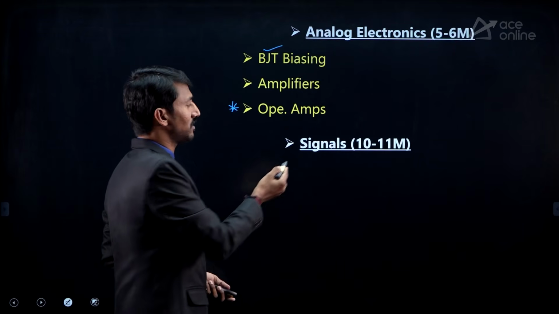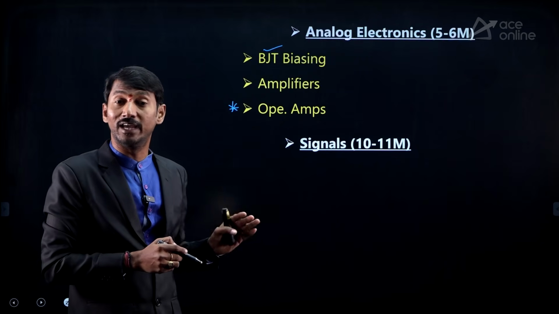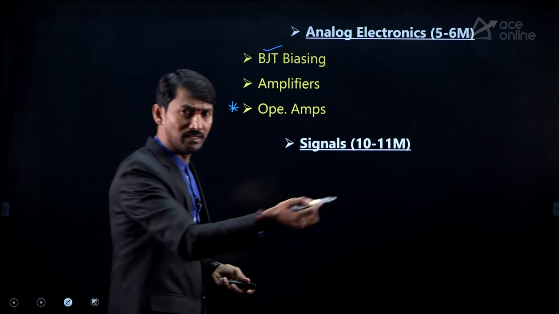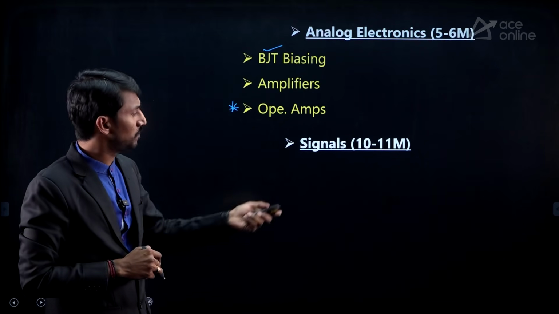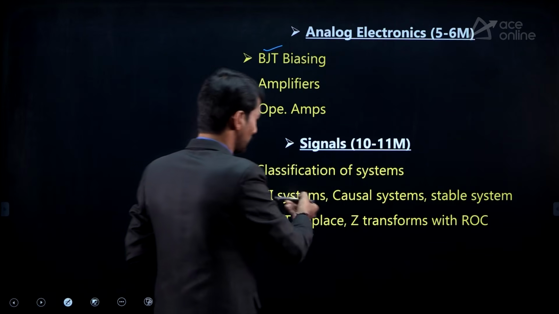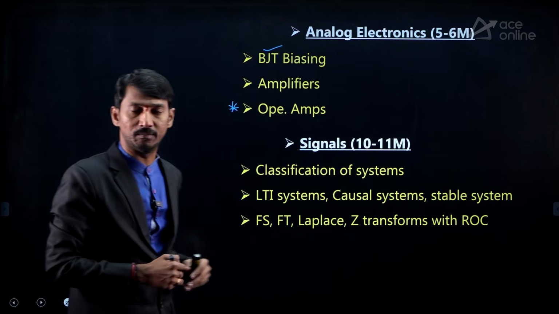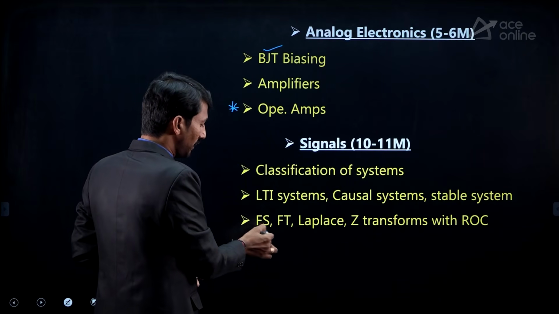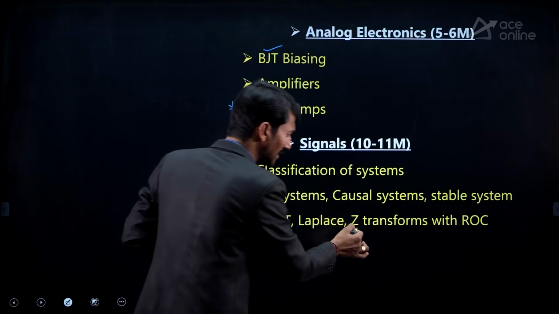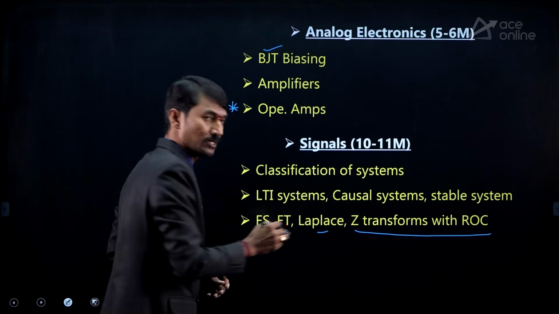Coming to signals and systems. Before 2025, I mean in 2024 and 2023, they gave 11 marks weightage, but in 2025 they gave 9 marks. Which topics are to be focused more? Classification of systems: LTI system, causal system, stable system, etc. And Fourier series, Fourier transform, Z transform with ROC, along with Laplace transform.